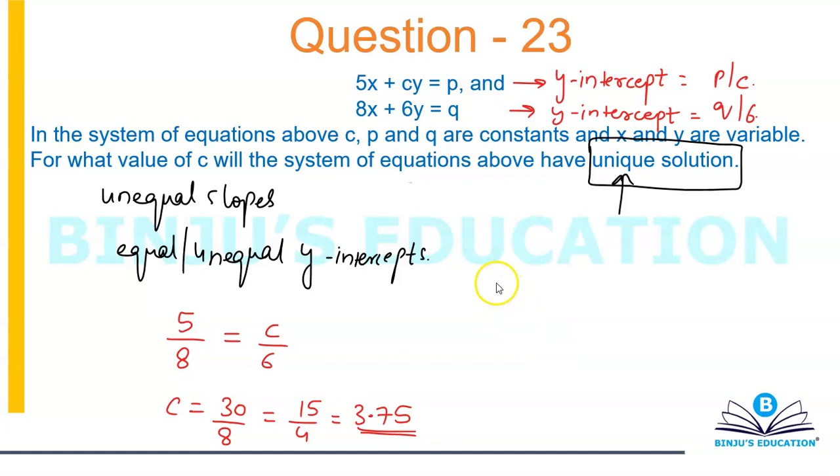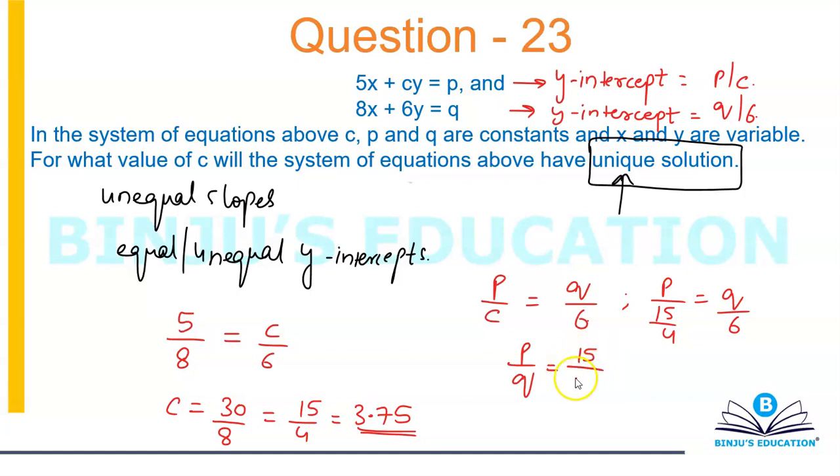So one thing may happen, that p by c is equal to q by 6. Now we know that c is 15 by 4 or 3.75. So p divided by 15 by 4 is equal to q by 6, which will give you that p by q is 15 divided by 24.